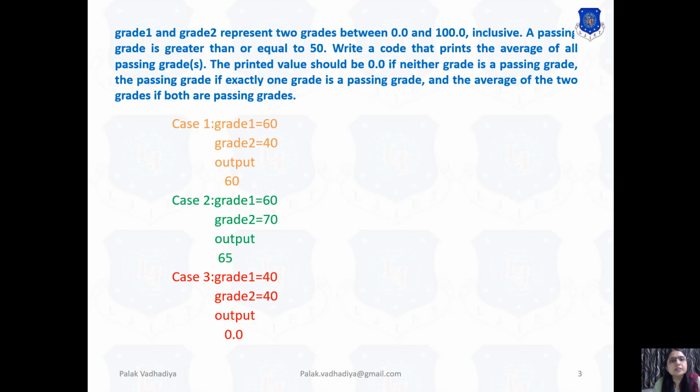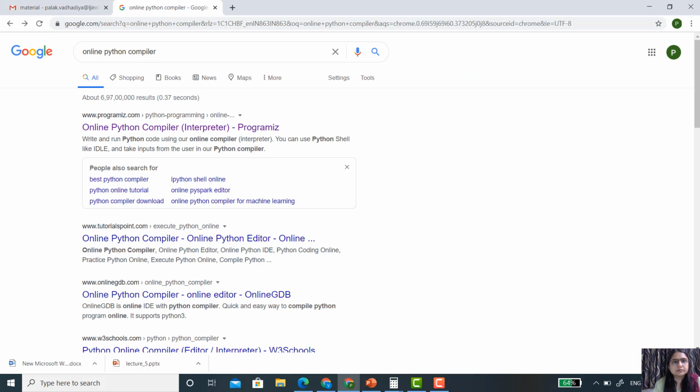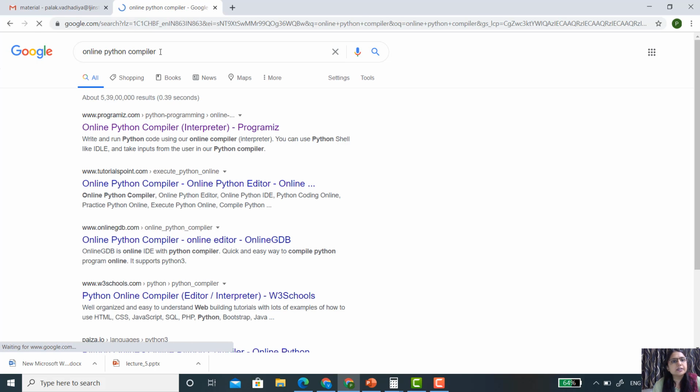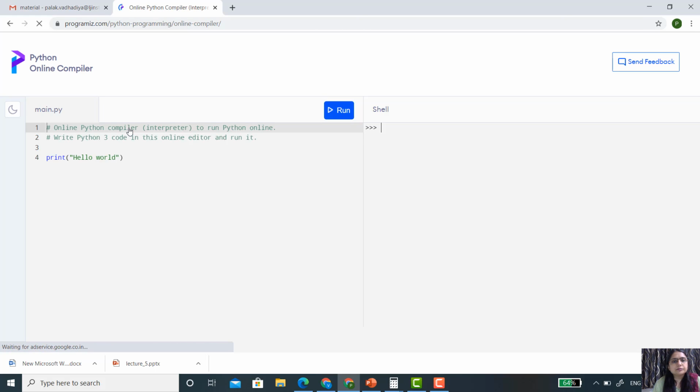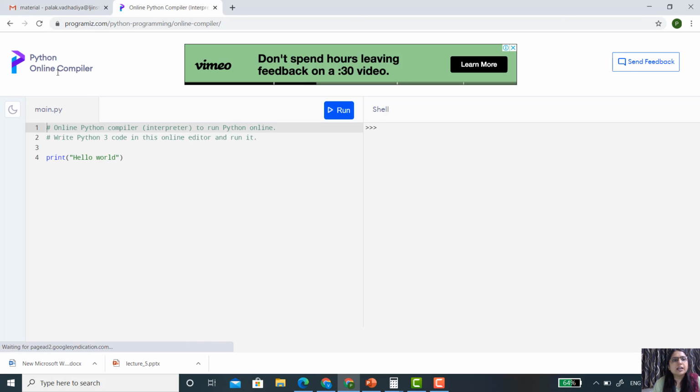Today I'm going to write this code in an online Python compiler. Now let's see how the online Python compiler works. In Google you just type online Python compiler and press enter. Now click on the first link. Now this is your online Python compiler.